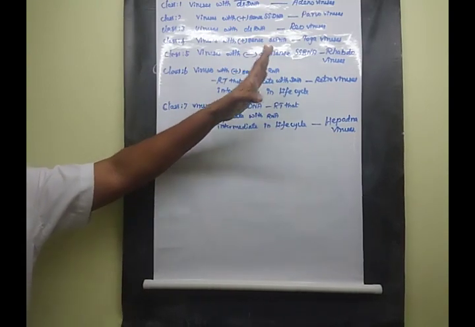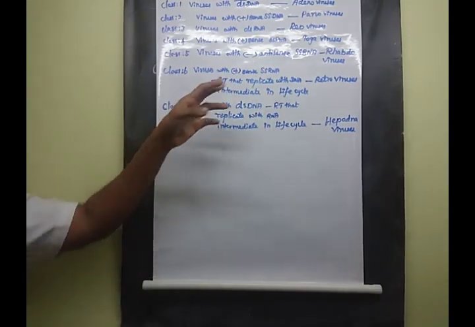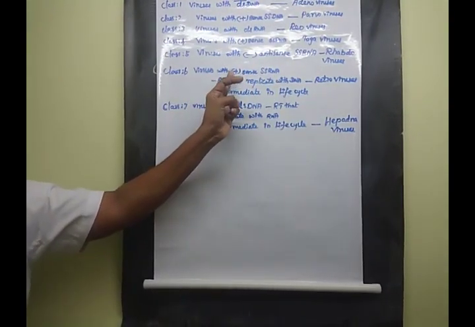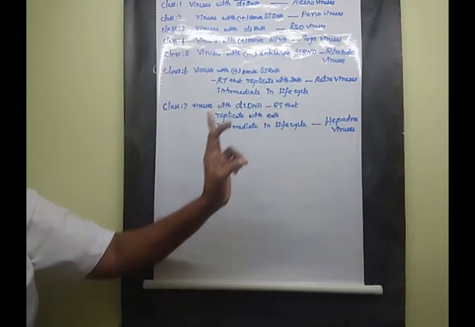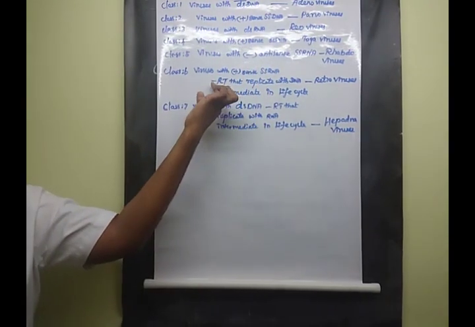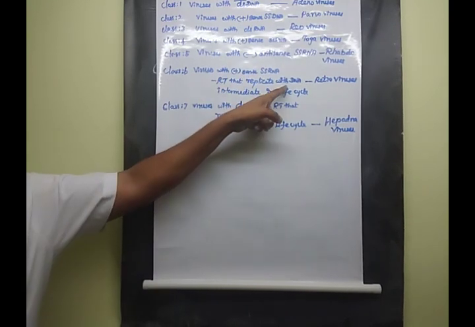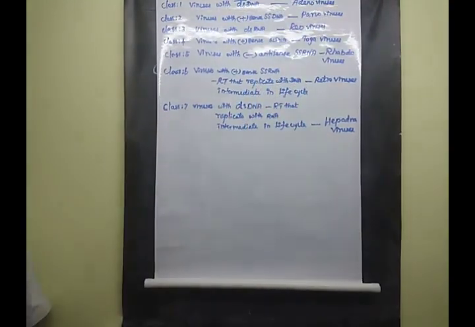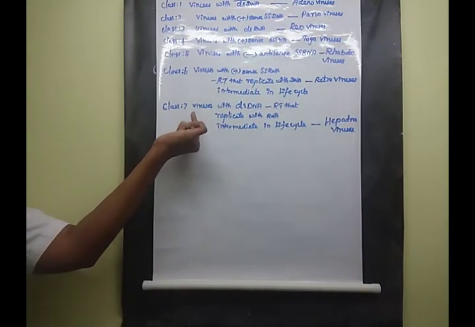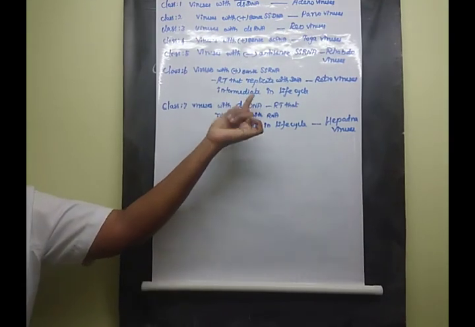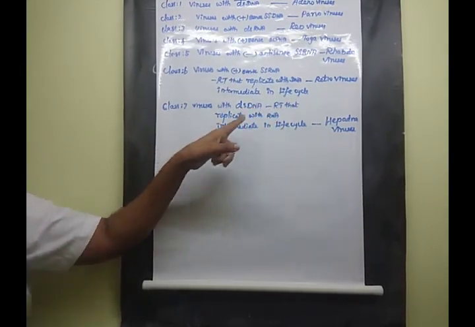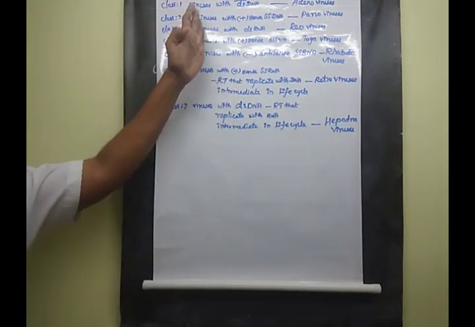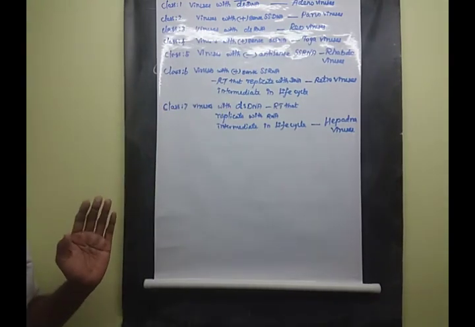The sense and antisense characters are also sometimes expressed. So here that's a single-stranded RNA. The next one, viruses with plus sense single-stranded RNA. Using the reverse transcriptase enzyme, they replicate with this nucleic acid, with this DNA molecule. Clear? The next one, viruses with double-stranded DNA, the reverse transcriptase, they replicate with the RNA molecule. Understood, children? So these are the 7 classes of viruses.